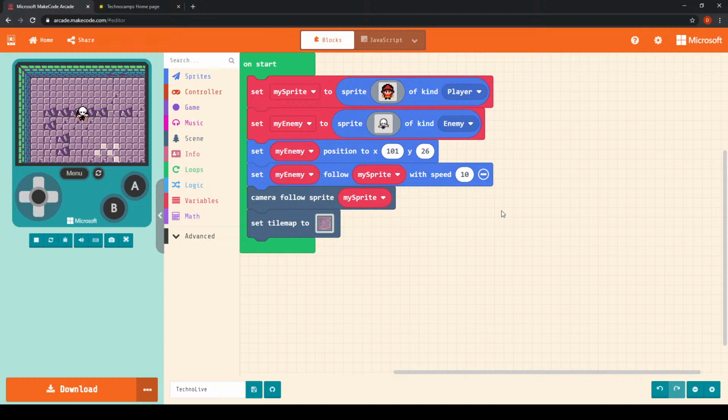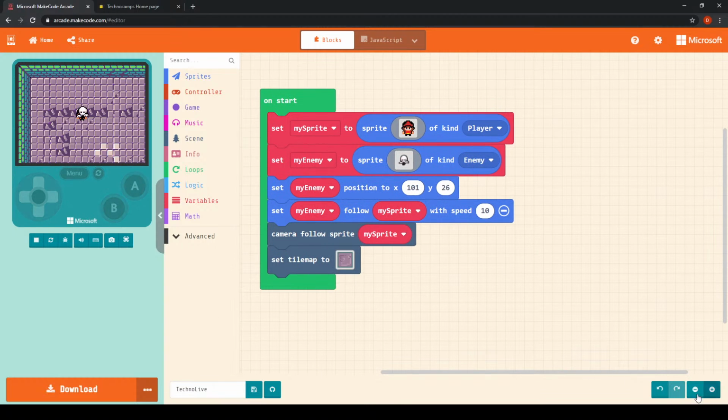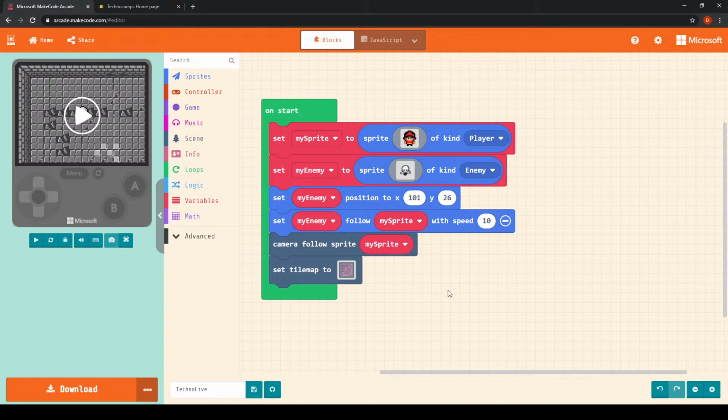Okay, so we've essentially now managed to set up a simple game which contains an enemy, a playable character. We've set it up so that it's a chase game. We've got a nice little tile map, and we've got our camera to actually follow our playable character sprite.